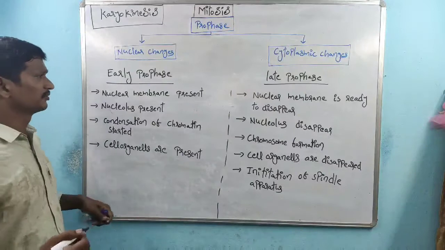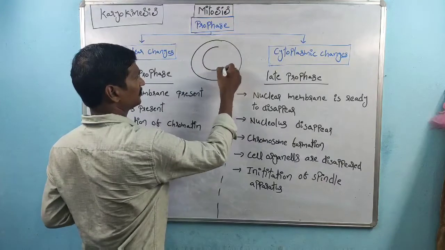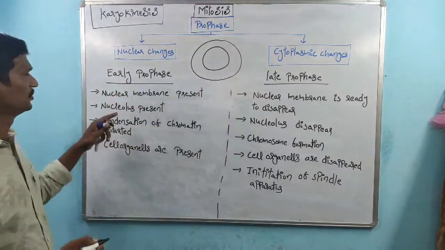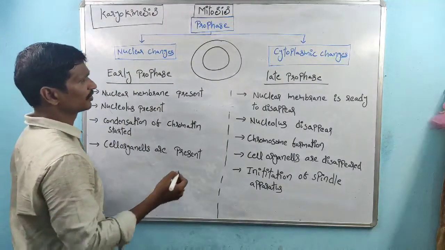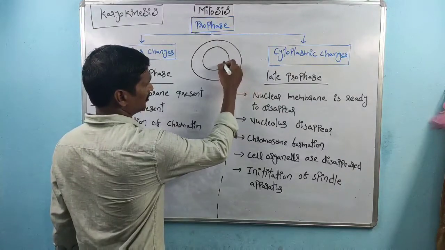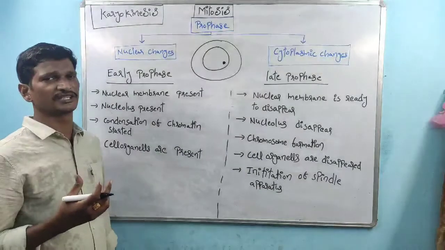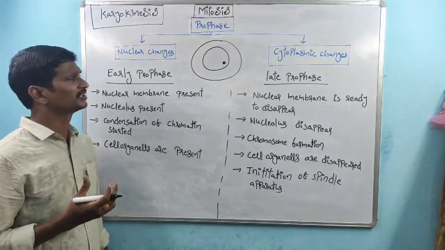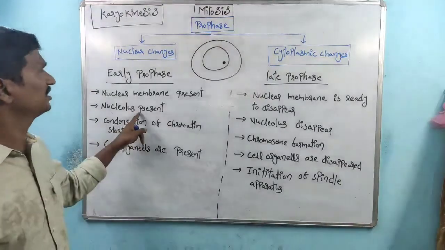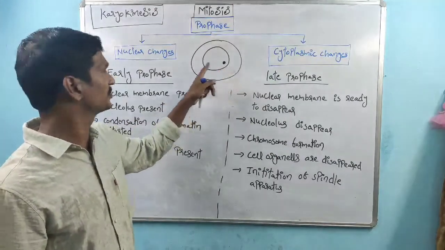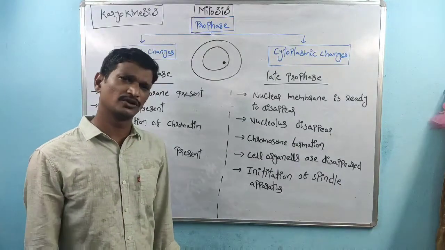Coming to early prophase, this is the cell, and this is the nuclear membrane. So within early prophase, the nuclear membrane is present. The nucleolus is present. It is a membraneless structure, a round or oval ball-like structure called the nucleolus. That nucleolus is also present in early prophase. Simple.